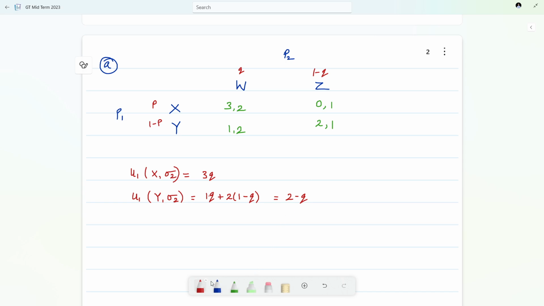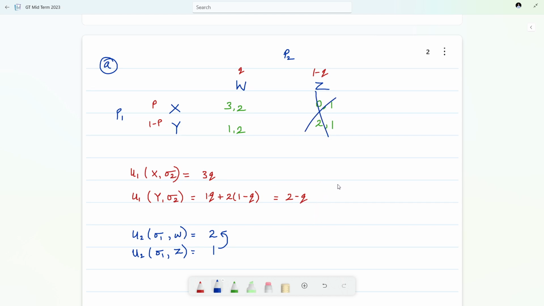Now let's check for player 2. Player 1 is mixing and he is playing W. So it will become what? 2 into P plus 2 into 1 minus P, which will become 2 only, right? Utility of player 2 when player 1 is mixing and he is playing Z: then again 1 into P plus 1 into 1 minus P, which will become 1. So Z is strictly dominated, right? He is strictly getting a higher payoff from W, so he will never consider Z.